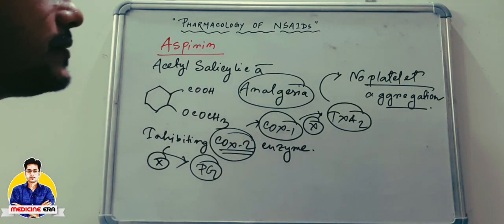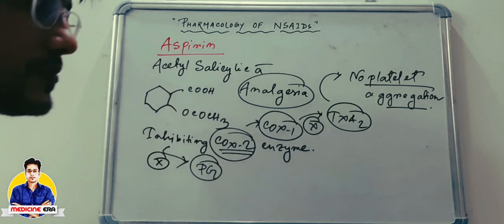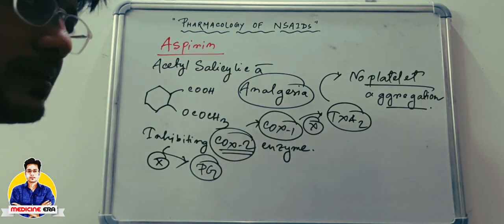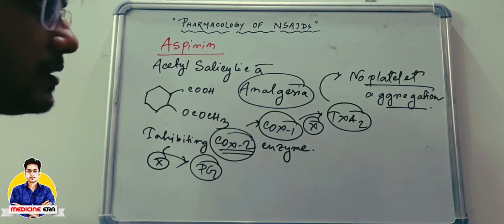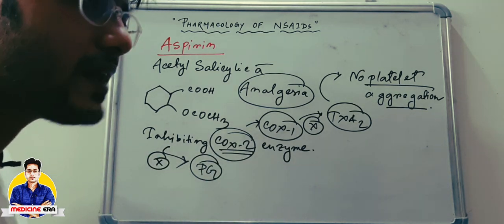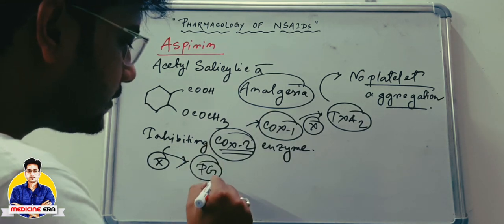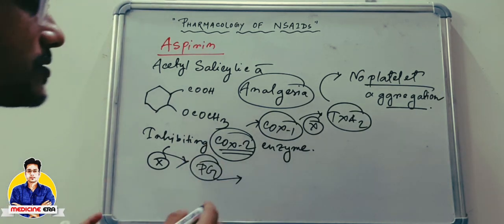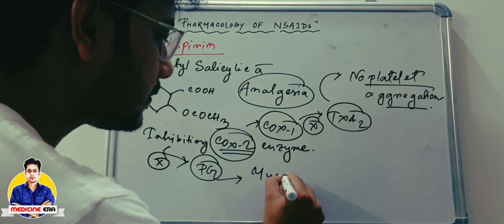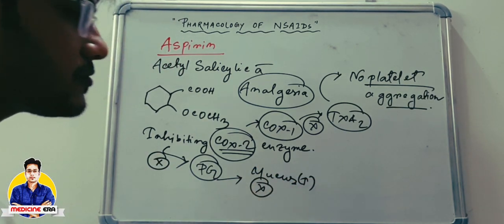So as the aspirin is used to inhibit both the COX-1 and COX-2 enzymes, it is also inhibiting the prostaglandins. So the pain sensation will be inhibited, as well as they are inhibiting the formation of thromboxane. So no platelet aggregation happens. So there will be a chance of severe bleeding. Okay, and also this prostaglandin is mainly responsible for mucus secretion. So without any prostaglandin, mucus secretion is also inhibited.